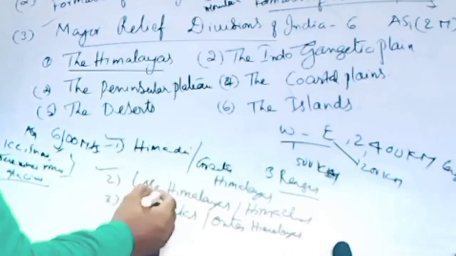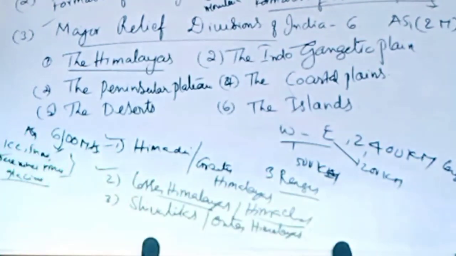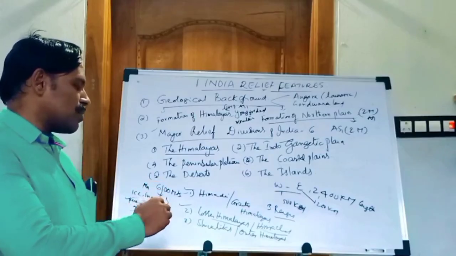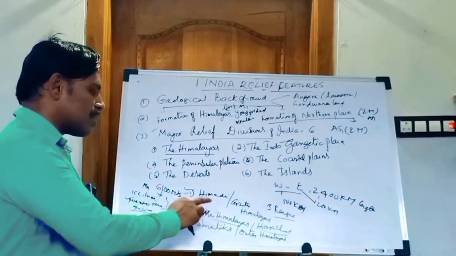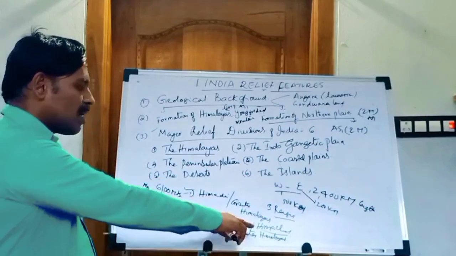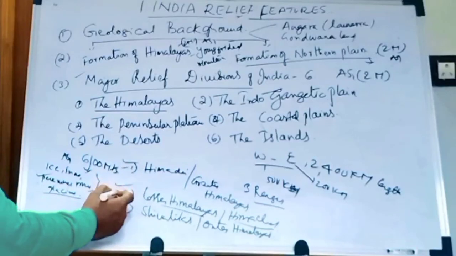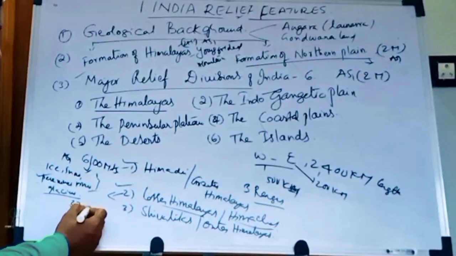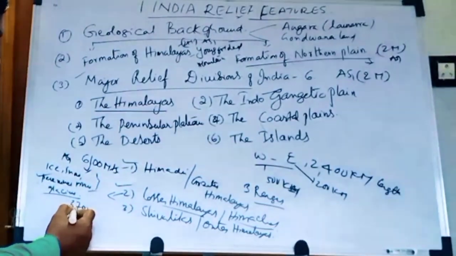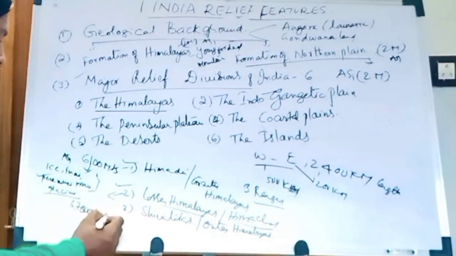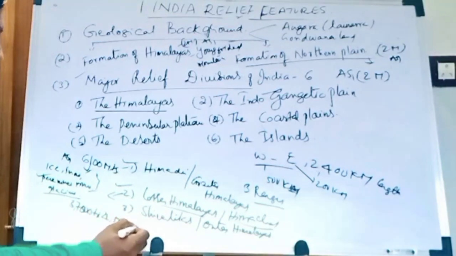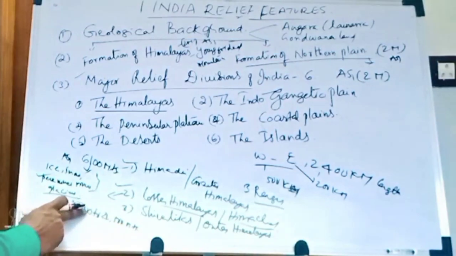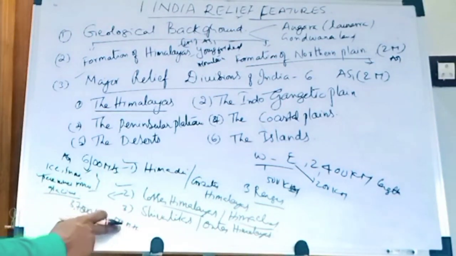Now let us discuss the Lesser Himalayas and Himachal. The Lesser Himalayas, the second, is the portion southernmost of the Himadri, called the Lesser Himalayas or Himachal. So what are the characteristics of the Lesser Himalayas? Here the peak height is mainly 3,700 to 4,500 meters.